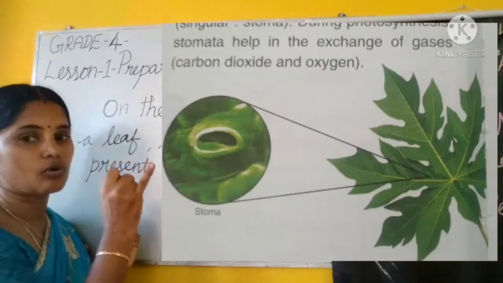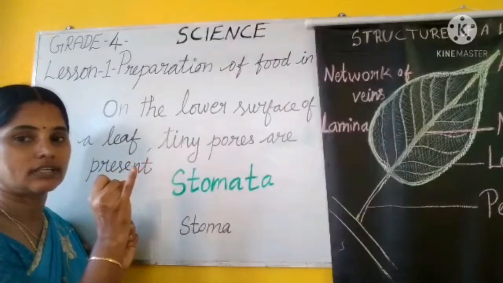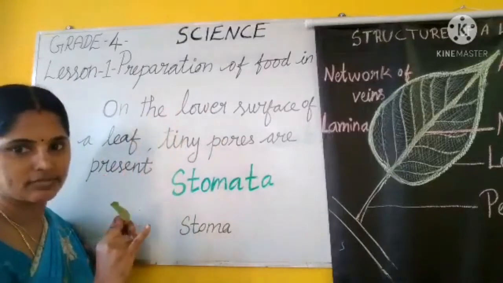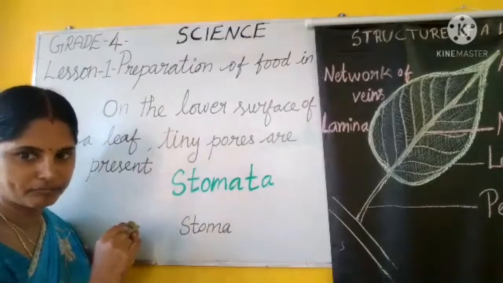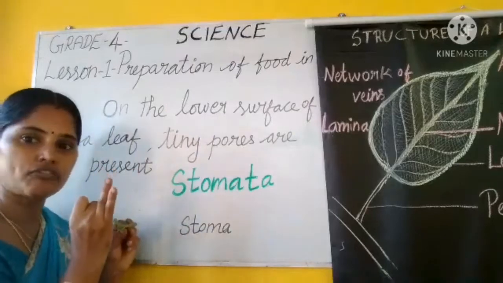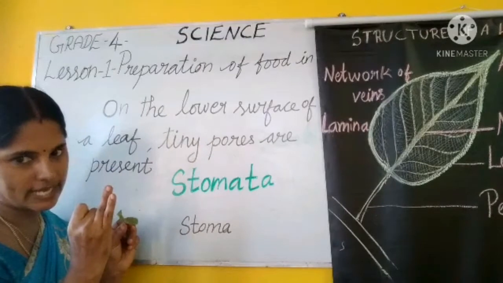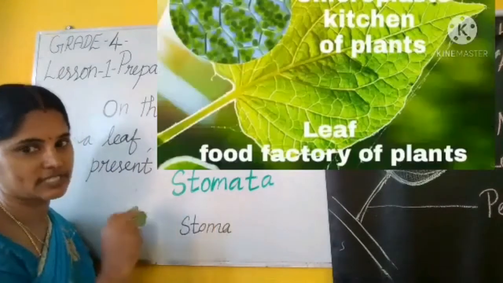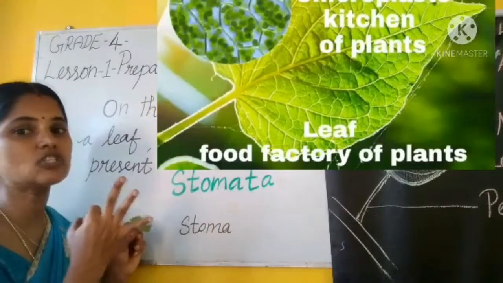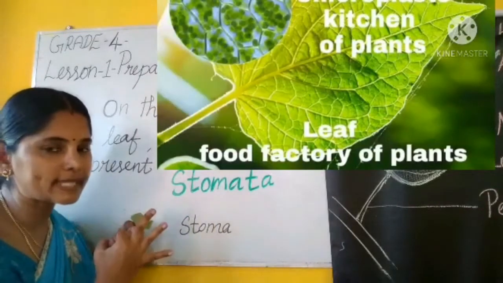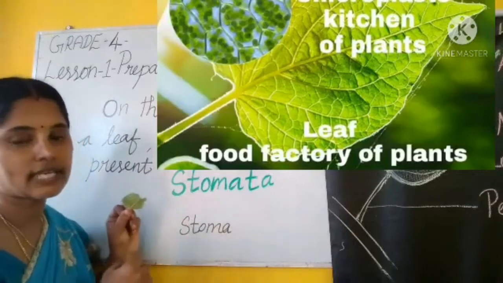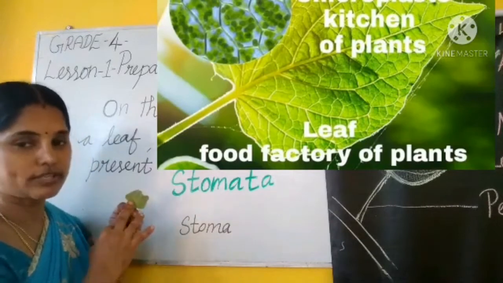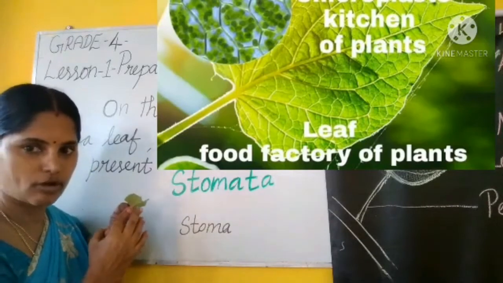So water comes through the veins to the leaf. Then chlorophyll absorbs sunlight. Then this stomata helps in exchange of gases. So these three things are needed for the plant to make their own food. These three things are needed for the leaf to make its own food. In the leaf only, all these are present.